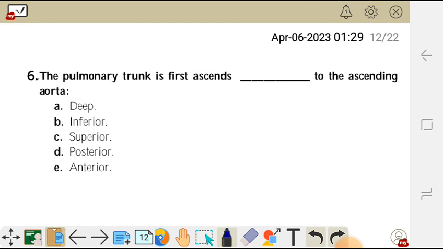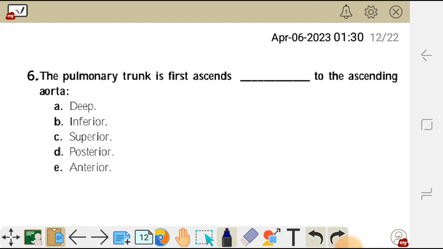Question 6. The pulmonary trunk first ascends dash to the ascending aorta. A. deep, B. inferior to the ascending aorta, C. superior, D. posterior, and E. anterior to the ascending aorta.